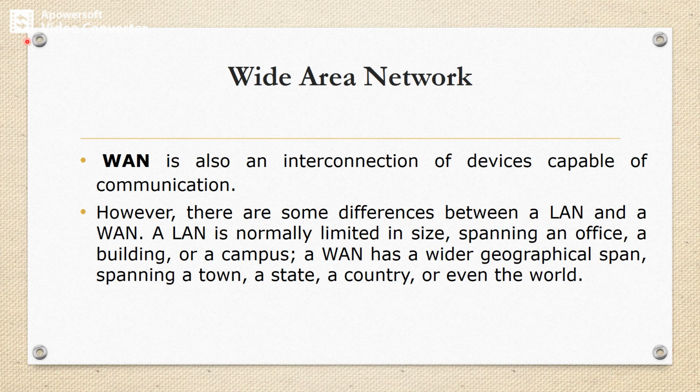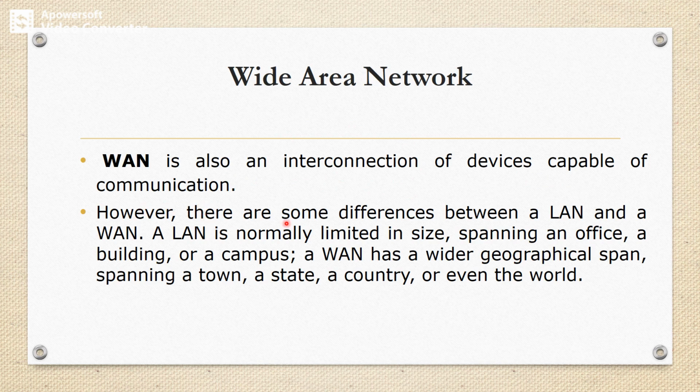So next we'll take wide area network. As I mentioned before, in the case of local area network, we can have communication between devices over a shorter distance. But a wide area network is also an interconnection of devices which are capable of communicating with each other.